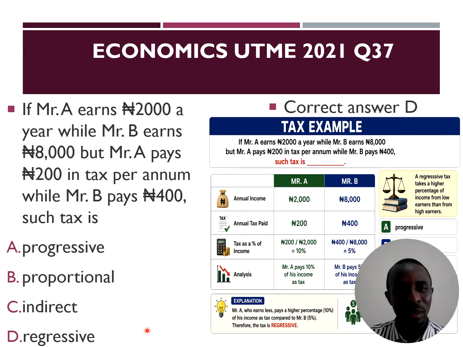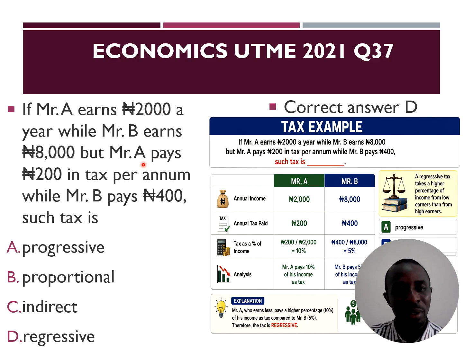Number 37. If Mr. A earns 2,000 naira a year, while Mr. B earns 8,000 naira, but Mr. A pays 200 naira in tax per annum and Mr. B pays 400 naira, such tax is regressive.